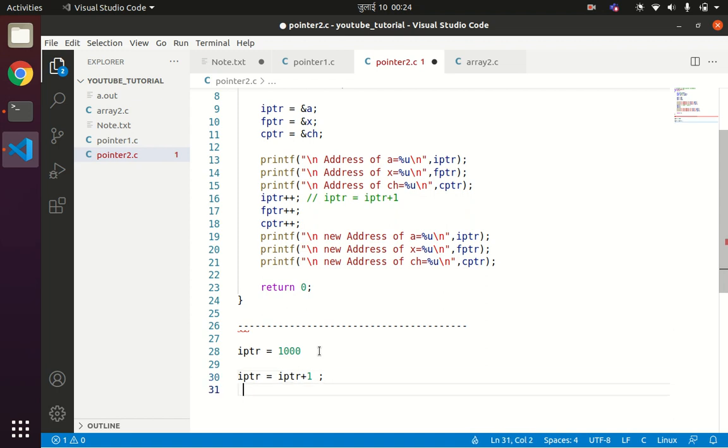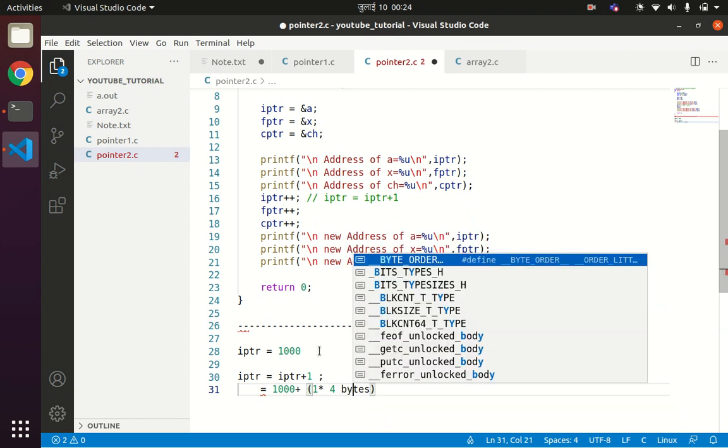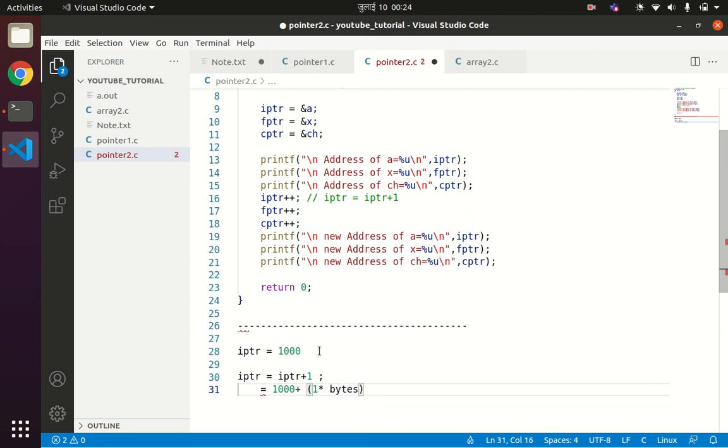it means 100 plus 1 will be interpreted as 1 into the total number of bytes. For integer it is 4 bytes, so 1 into 4 bytes. So the next address location will be 104.